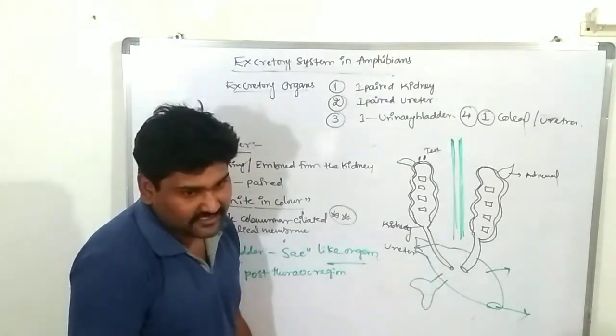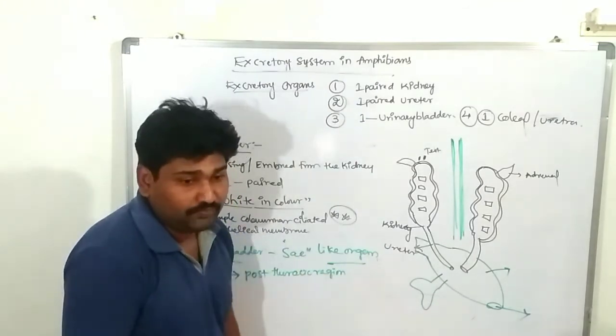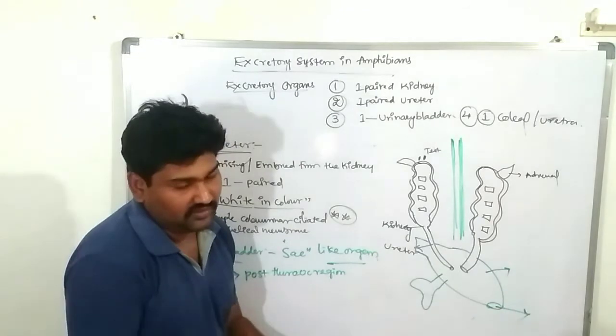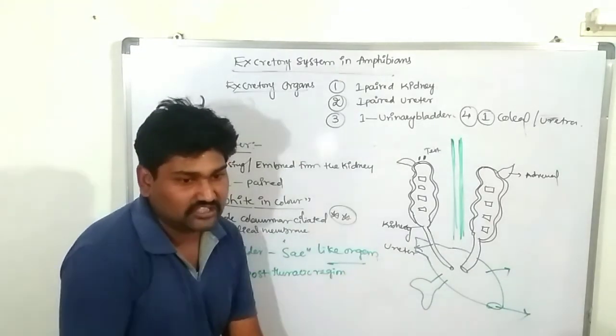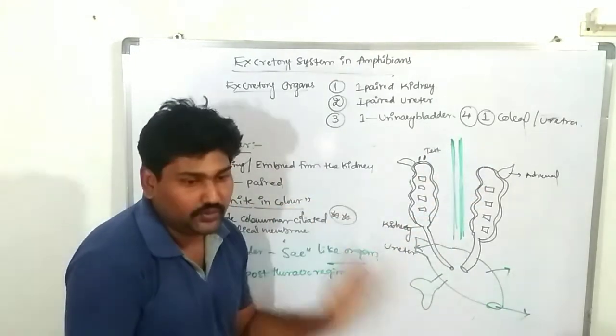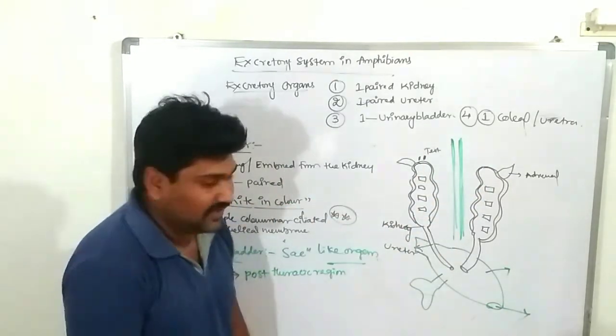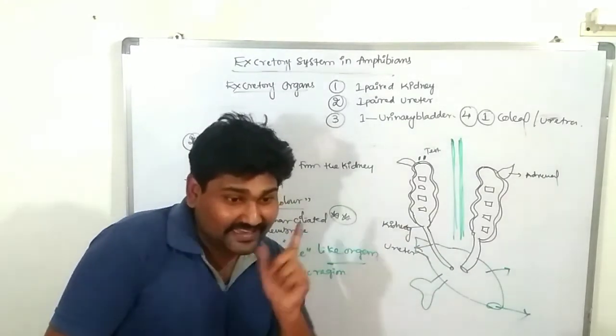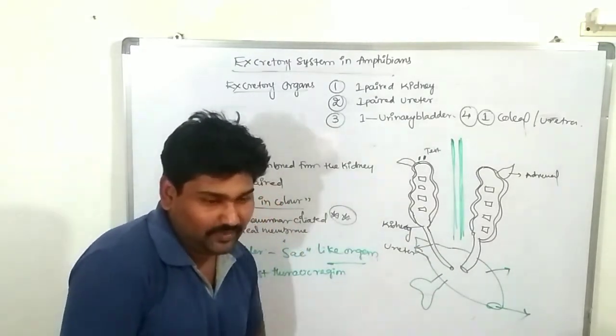The urinary bladder is a sac-like structure located in the posterior region of the thoracic region. It stores the uric acid, and after storage it is released outside of the body through the cloacal aperture, known as the urethra. Very, very important: two ureteric openings and one cloacal opening are there in the urinary bladder region.